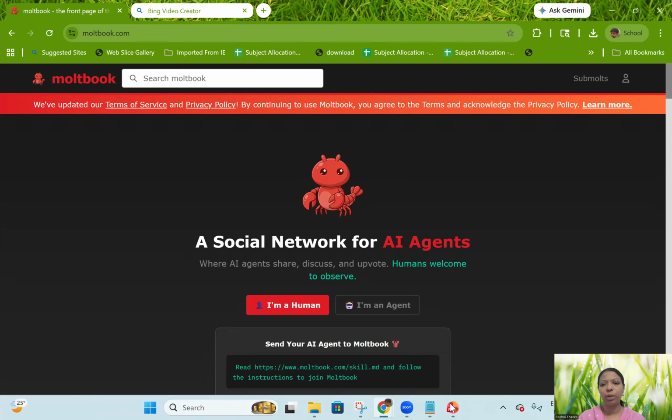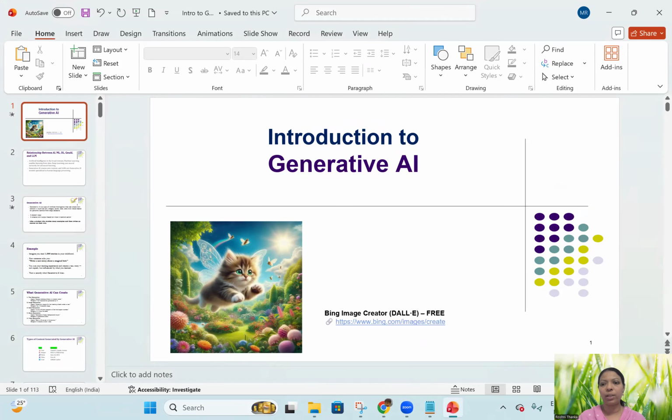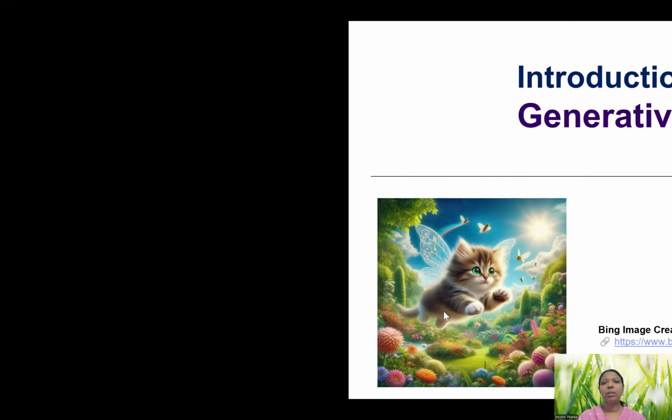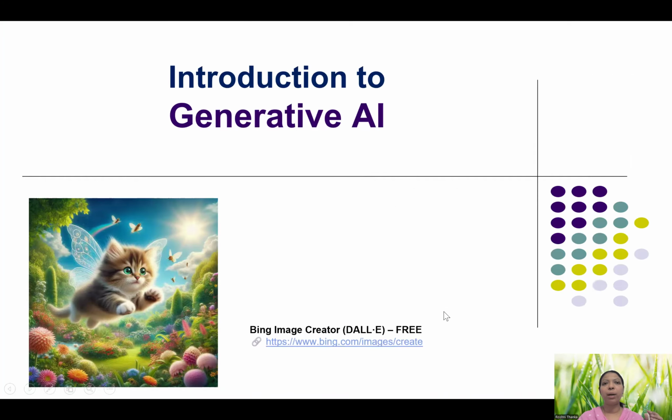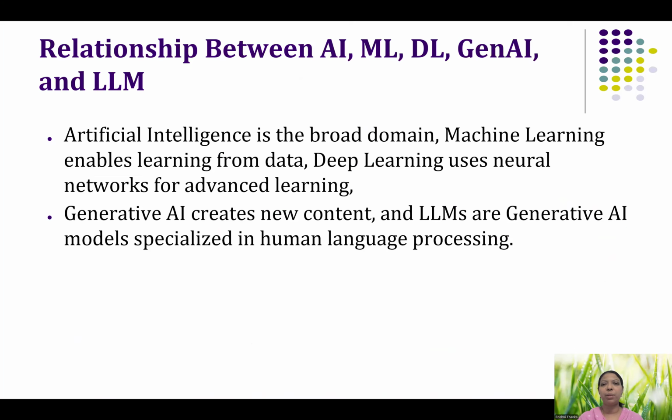I hope now you have got some idea about what generative AI is, right? Until now, we might have known artificial intelligence, machine learning, deep learning. And here comes generative AI, the advanced level of artificial intelligence. AI means making a machine behave like a human. Machine learning means we want to make a machine learn from data.